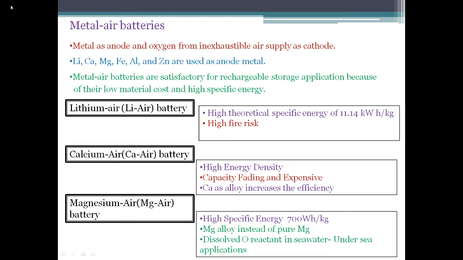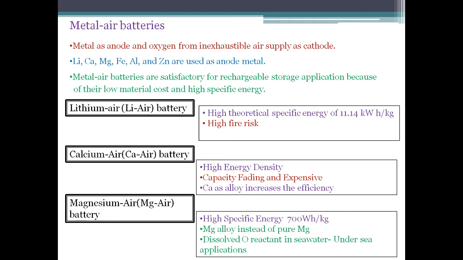Now, coming to metal air batteries, they have very high specific energy and high energy density, which is much higher than the lithium ion batteries, which makes them a prime candidate for EV application. But they have certain complications related to the metal anodes, catalyst, and electrolyte, which pose certain hindrance towards the development and implementation of these batteries in EV application.